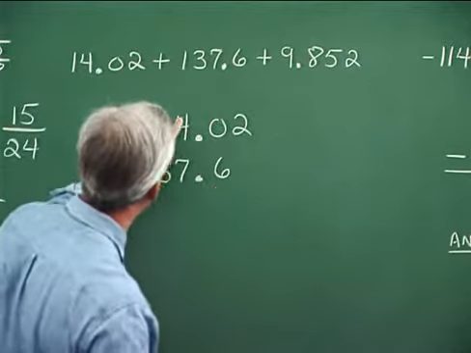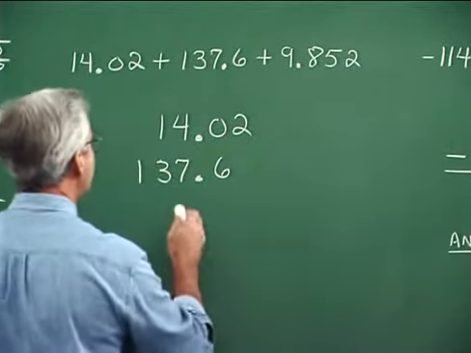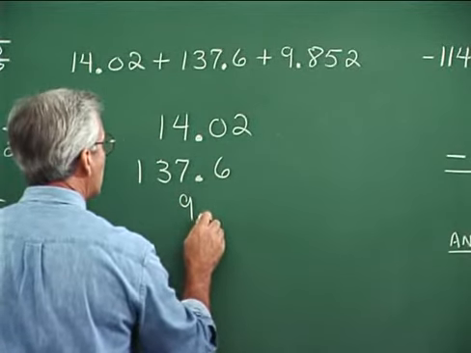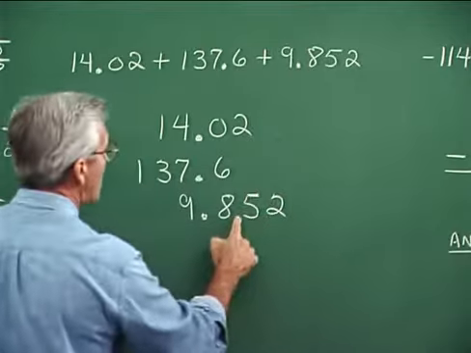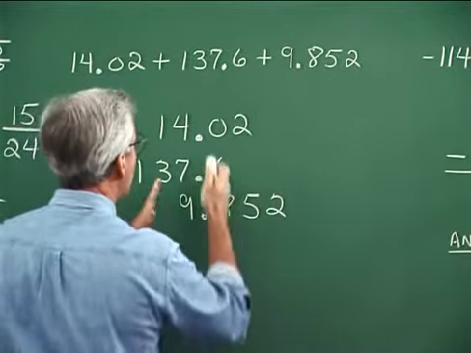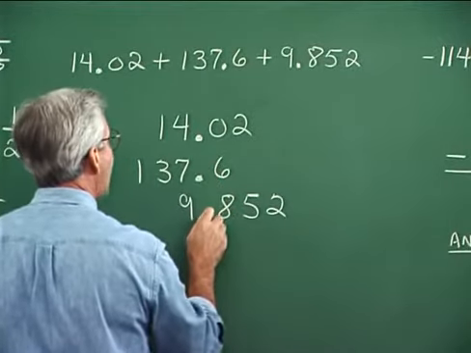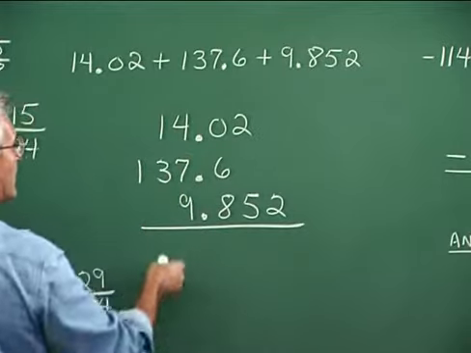Like here, where I'm trying to line these up, and so on. And then the 9.852. Giving a little more separation between digits here than I did up there, to try to emphasize what I'm adding once I get to the adding step. So I'm just adding straight up and down here.